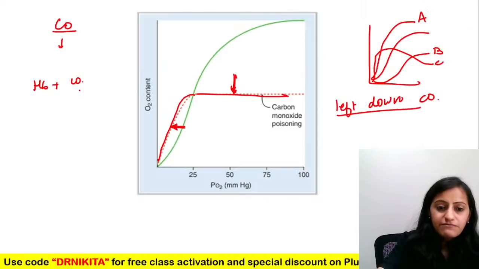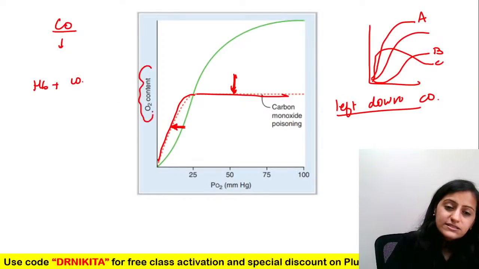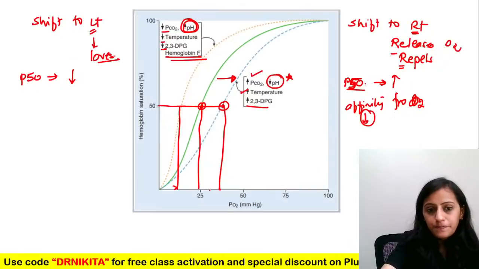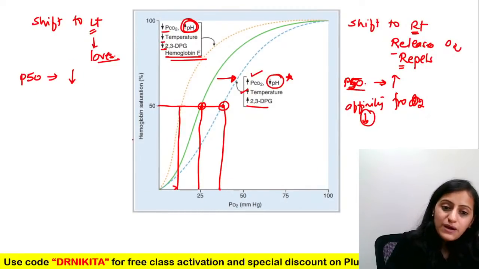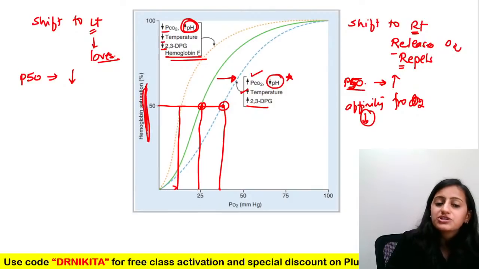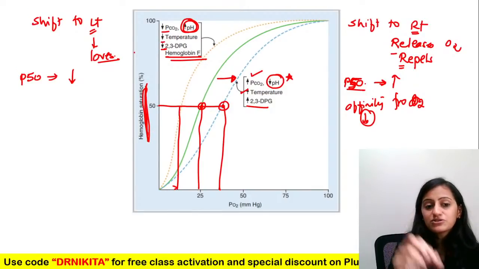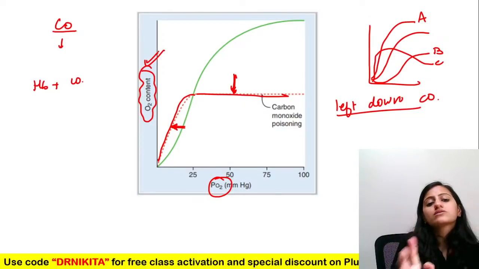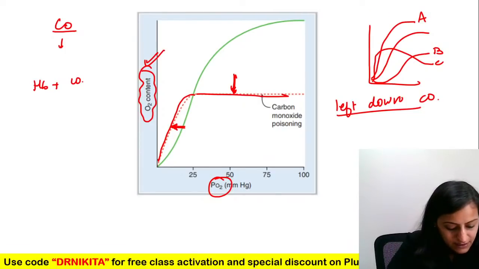So this is the graph that we showed. This is the oxygen content, and this is the PO2. And this one is your hemoglobin saturation. In your oxygen hemoglobin dissociation curve, this is saturation, and this is a graph which shows the oxygen content. Okay, please remember that point.